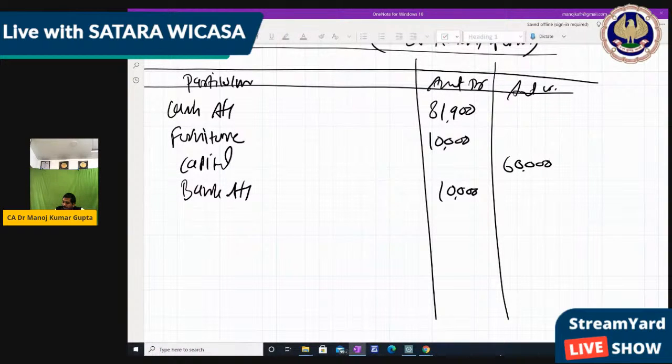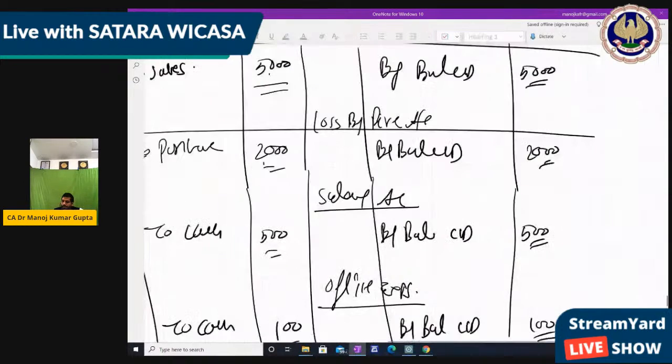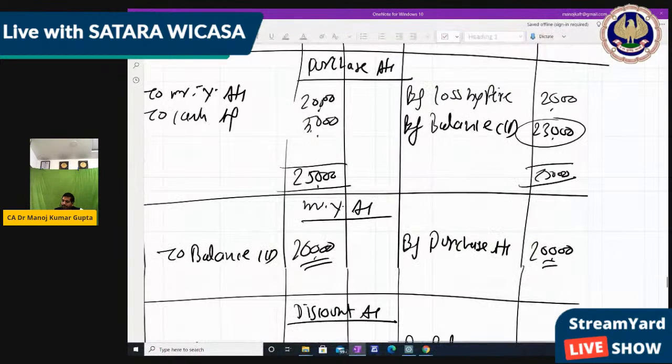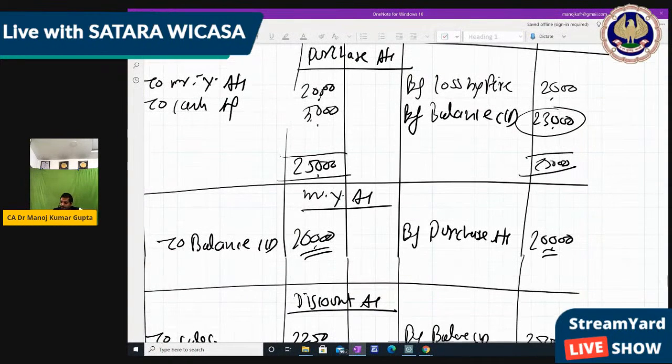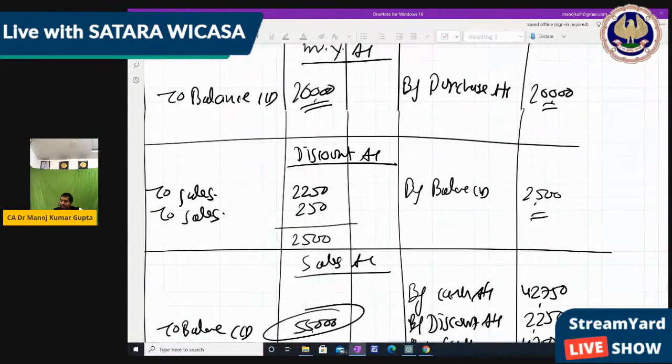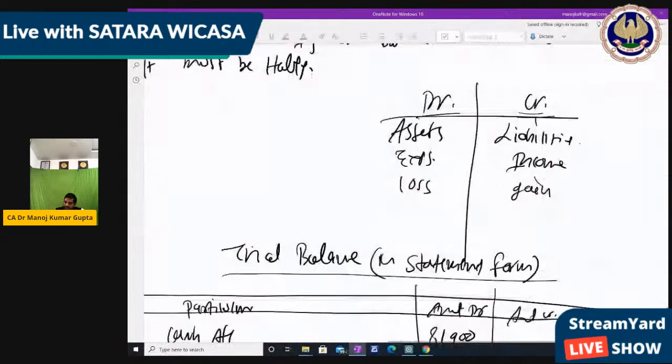I write purchase account, that is also a debit balance of 23,000. Right? Purchase 23,000. Next, Mr. Buy account. Mr. Buy account has a credit balance because credit is more, 20,000. So Mr. Buy is the credit balance.